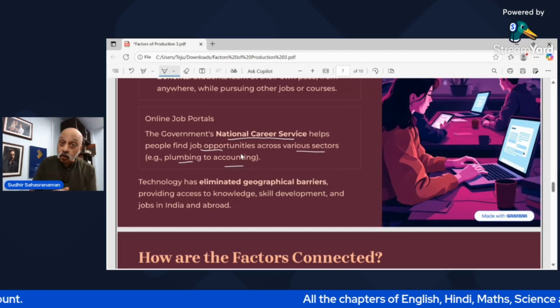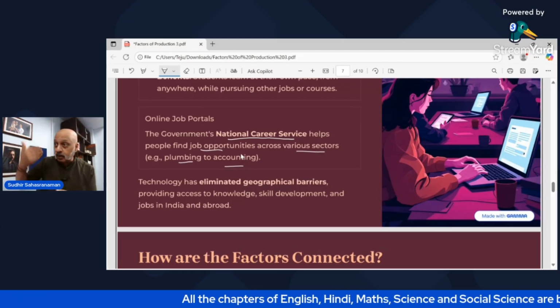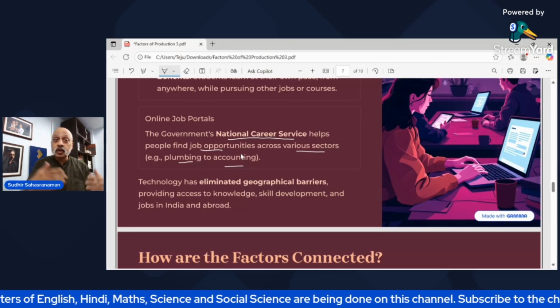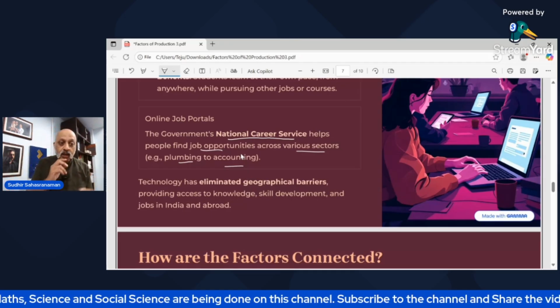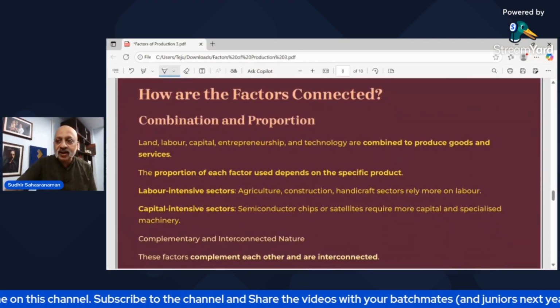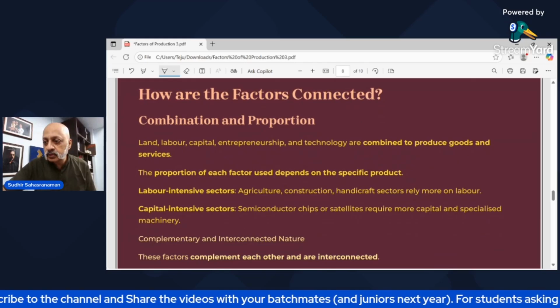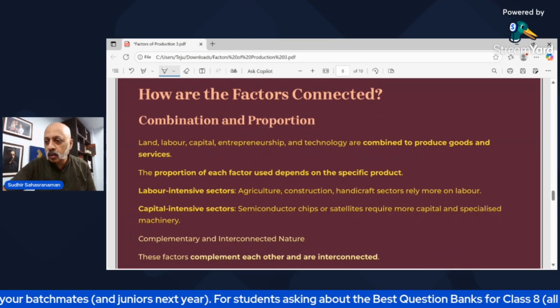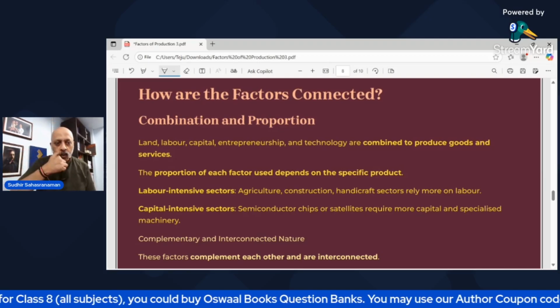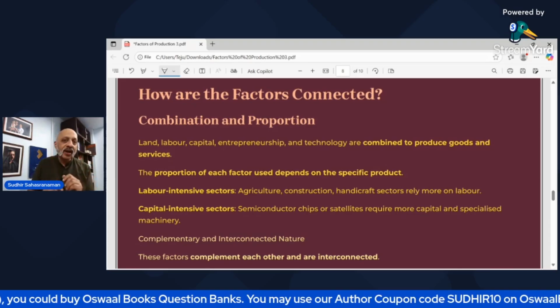Technology has eliminated geographical barriers, which is what I told you. My students are from Shillong, from Thiruvananthapuram, from Ludhiana, from Srinagar to Surat to Rajkot to Mumbai, everywhere, right? Providing access to knowledge, skill development, and jobs in India and abroad. How are the factors connected? Now, how do you combine them and what is the proportion?